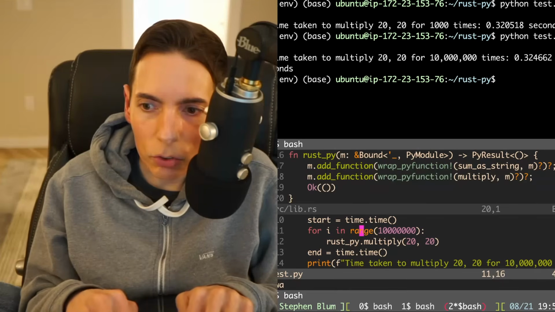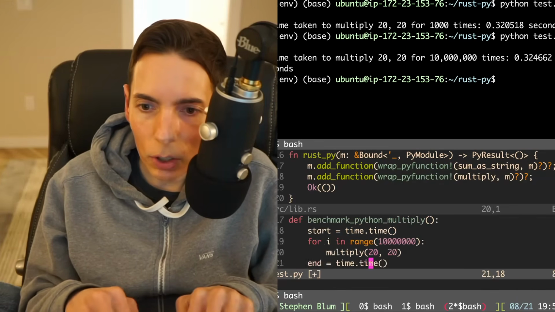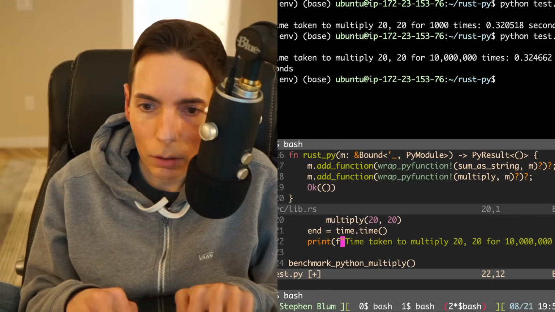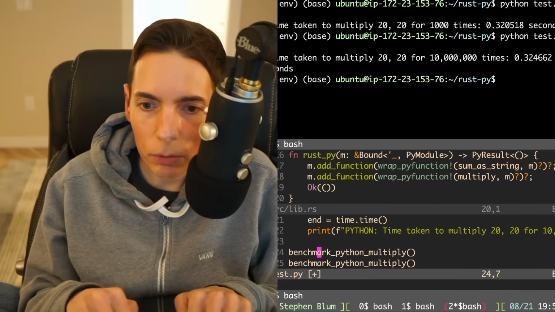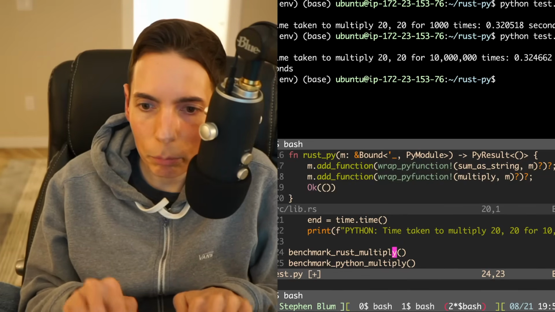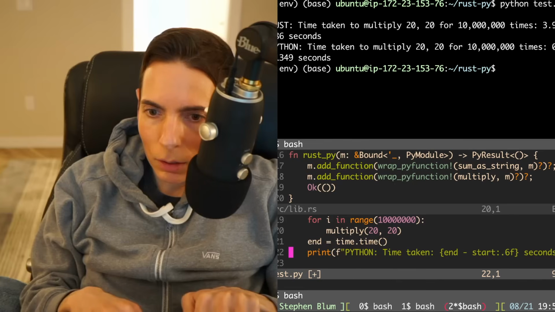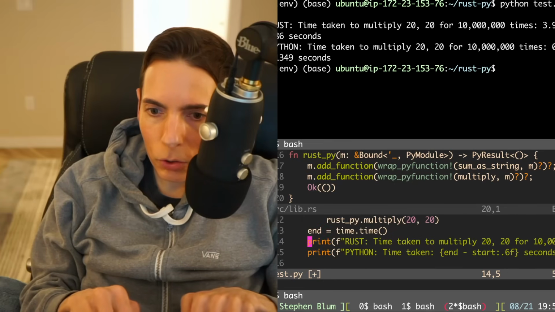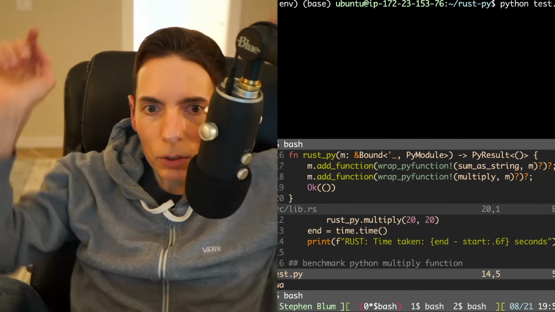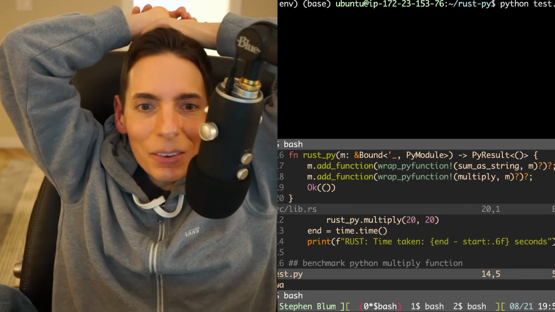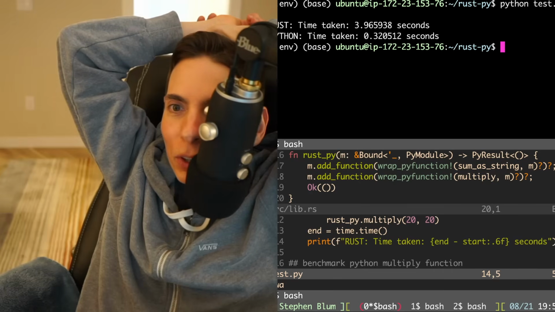Okay. So this is 10 million time taken. So we'll say Rust, and then this other one is Python. Perfect. Okay. So we just do this, and then we go Rust. Perfect. All right. Now all I have to do is press enter. Boom. Then we'll go up here to our Rust version. There we go. Okay. We're going to run it again, and then we're going to see, oh, yes, Rakesh, you called it. You figured it out. Why did the Rust version take 4 times longer?